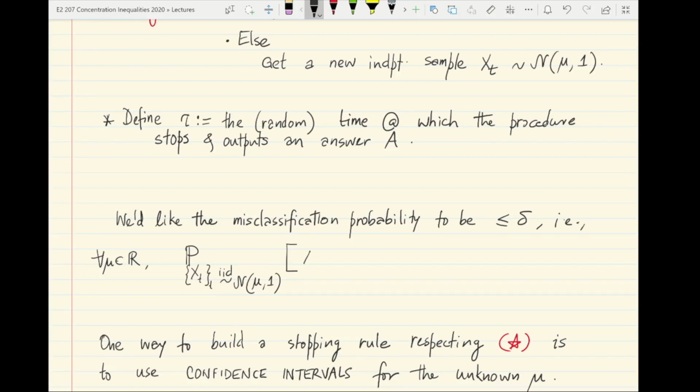So, if A equals 1, that means the algorithm stops and thinks that the mean is larger than 0, but the actual mean is less than 0. Or the event where A is returned to be 0, but the actual mean is greater than or equal to 0. So, both these are error events. Only one of these can occur depending on the actual value of mu. So, in any case, the probability of such an event is required to be bounded by at most a given number delta, say delta equal to 0.1 or 0.01.